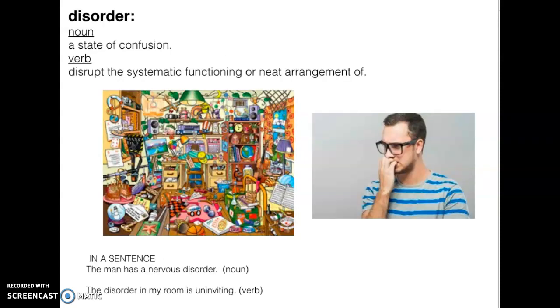Disorder can be a noun or a verb. The definition for noun, a state of confusion. As a verb, disrupt the systematic functioning or neat arrangement of. In a sentence as a noun, the man has a nervous disorder. As a verb, the disorder in my room is uninviting. So it could also mean messy, the disorder, like this room here. Oh, that room is so disordered that you do not want to be invited to it.